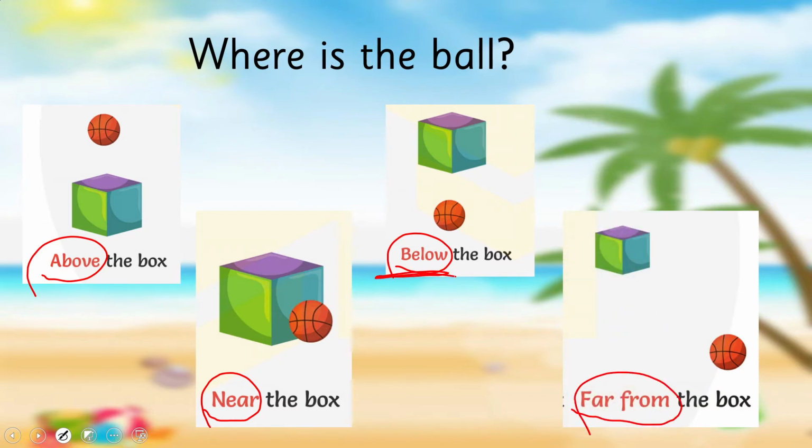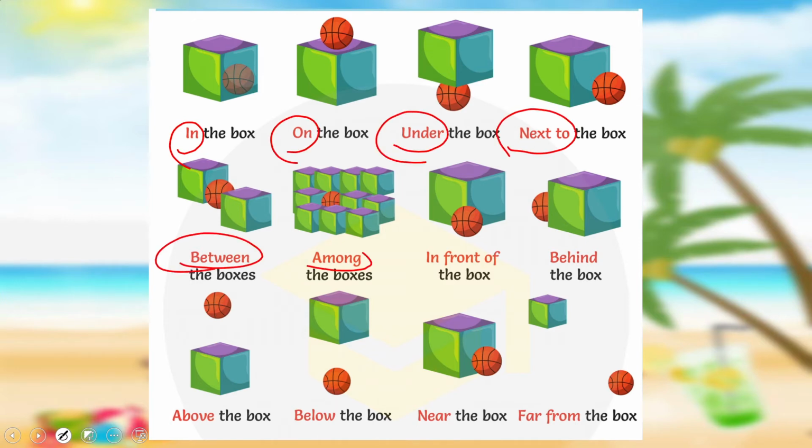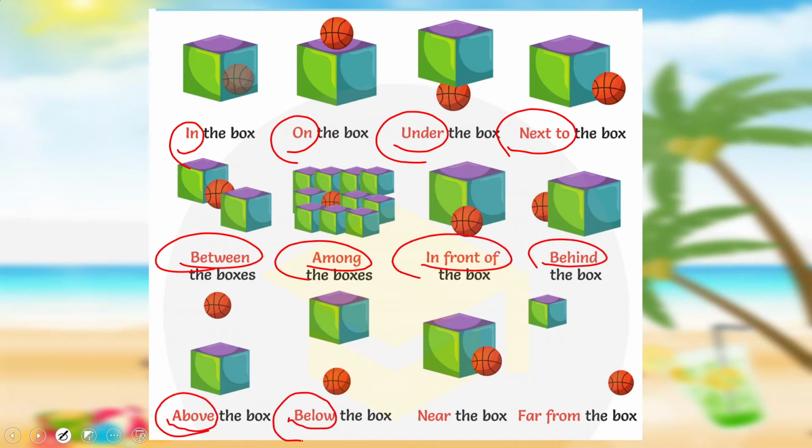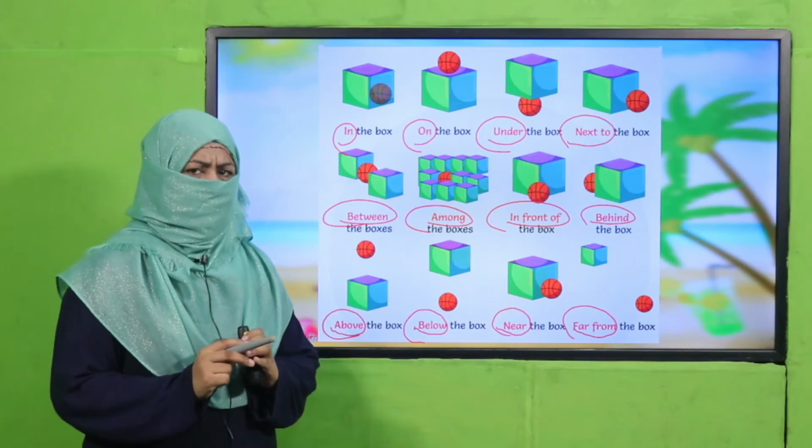Now all these words which are telling us where the ball is are position words, right? Okay, there are more. You see this: in, on, under, next to, between, among, in front of, behind, above, below, near, far from. All these words which are telling us the position of the ball are position words, right? Do you understand? Let's see.